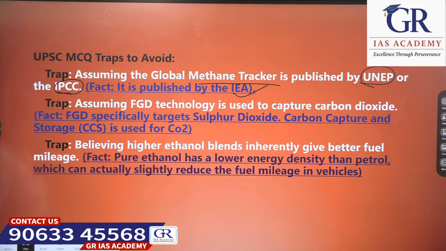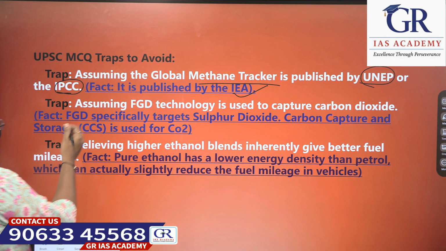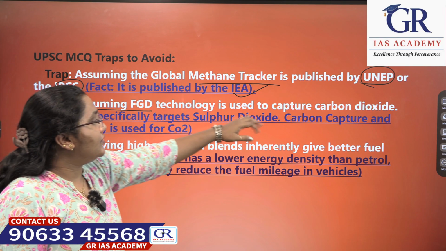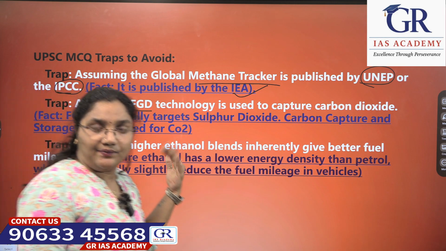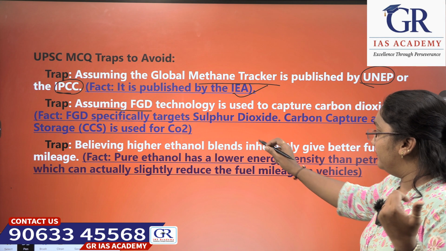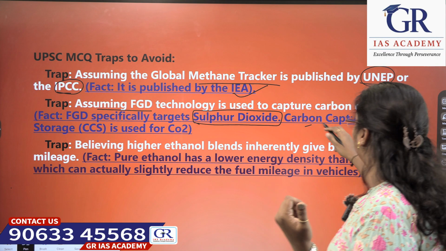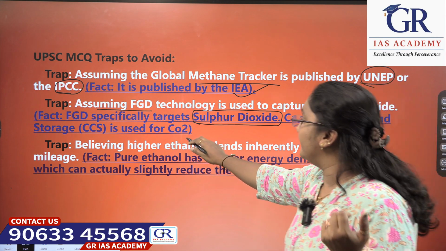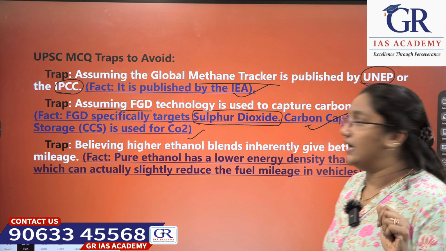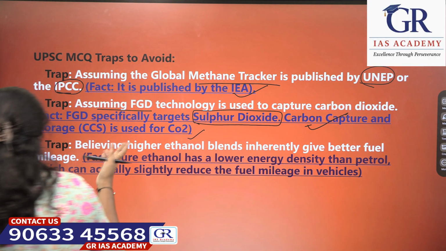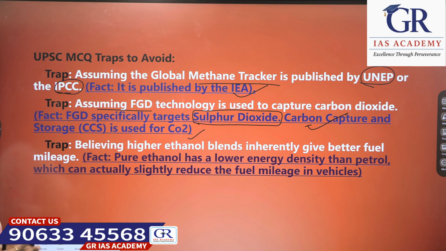IEA, International Energy Agency. Next, the second thing is assuming FGD, flue gas desulfurization technology, is used to capture carbon dioxide. Is it really to capture carbon dioxide? No, it is basically for sulfur dioxide. Carbon capture and storage is used for carbon dioxide, whereas FGD specifically targets sulfur dioxide. Have a note on this, because the examiner might trick you with these types of statements.